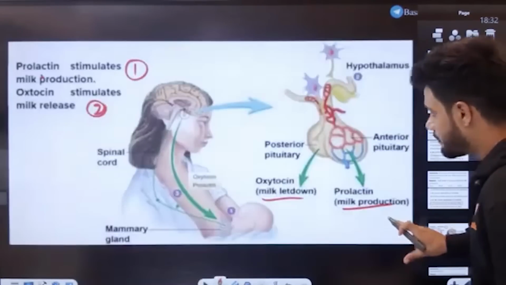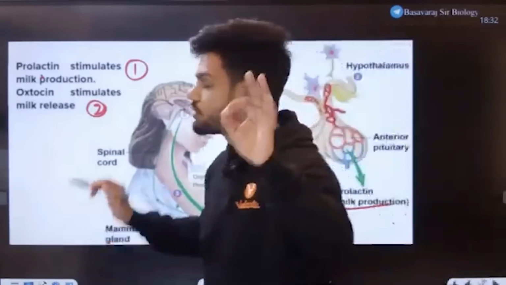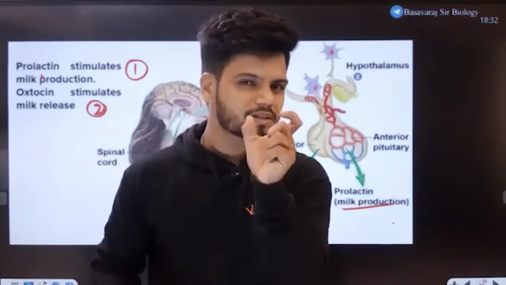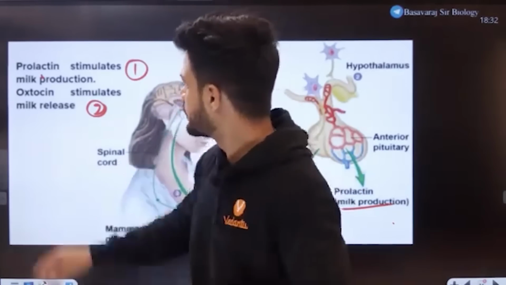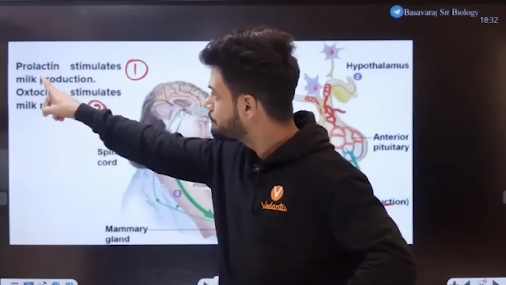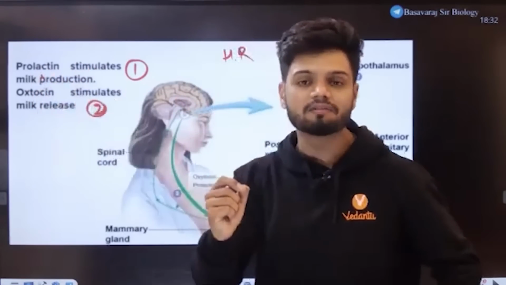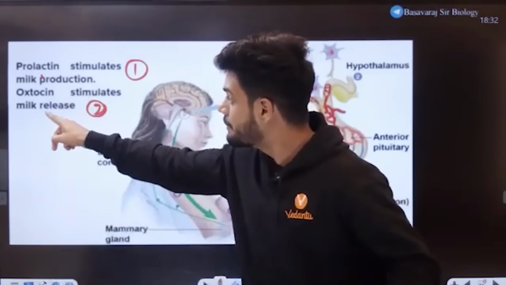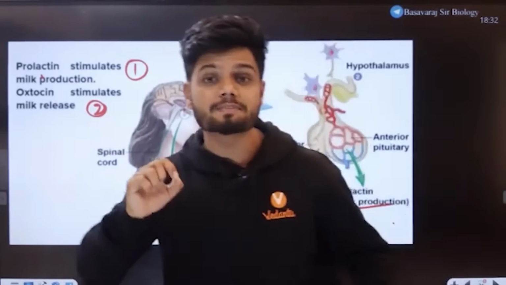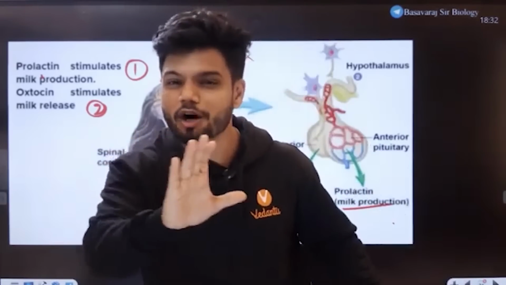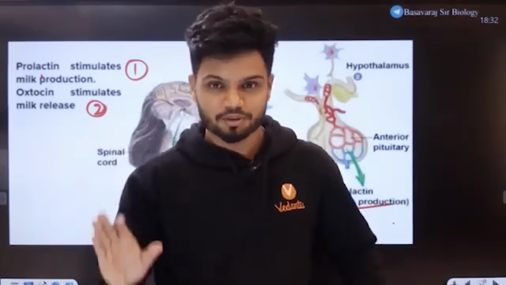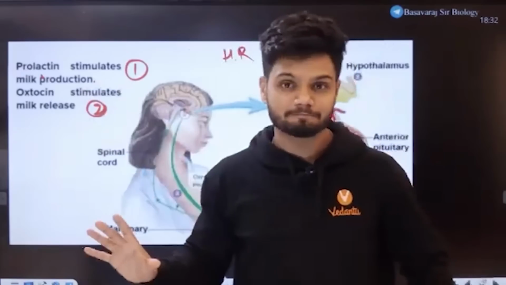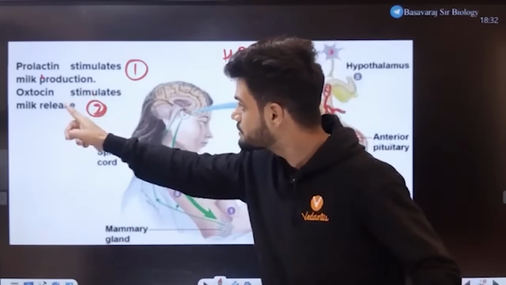If you remember this slide from my human reproduction chapter, here I clearly told you one specific line, that is, prolactin stimulates milk production. Prolactin will stimulate milk production, while oxytocin stimulates milk release. So oxytocin is milk release, not milk production. So this one simple line right here changed the answer completely.